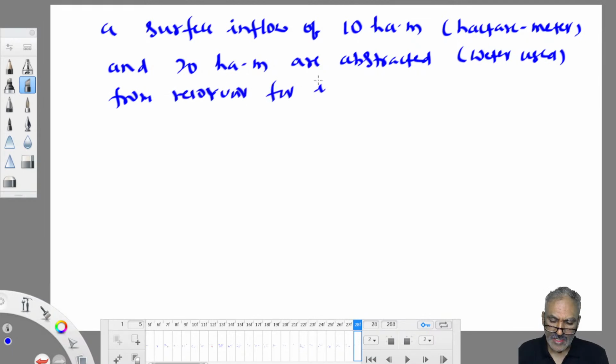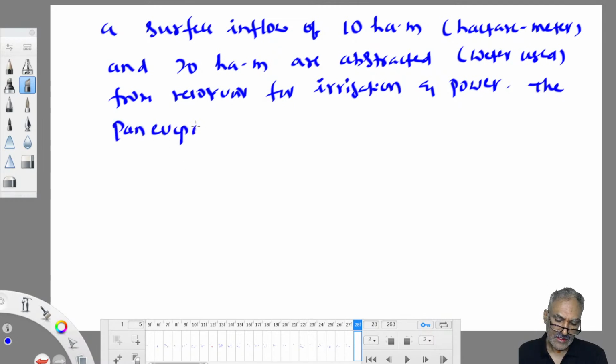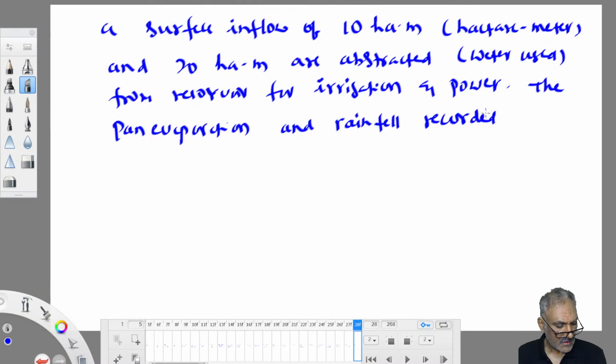For irrigation and power. Hydropower is hydropower. How do you get hydropower? By using water only. Electricity. The pan evaporation and rainfall recorded. Pan evaporation is given, but what is required is actual evaporation from the reservoir. The pan evaporation and rainfall recorded during the same period